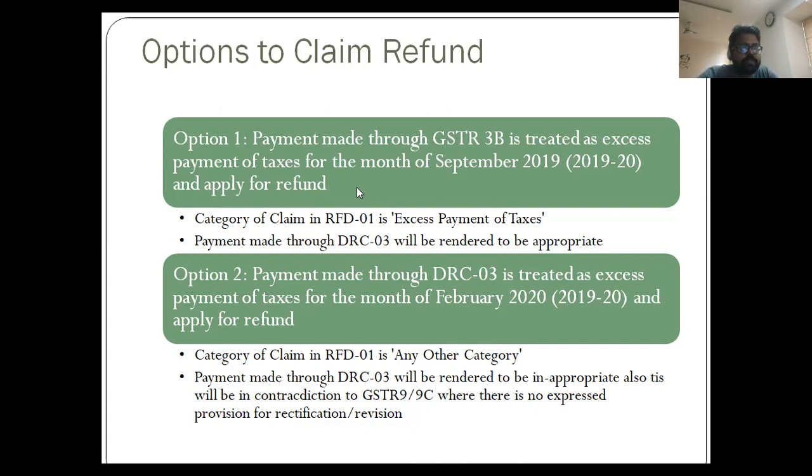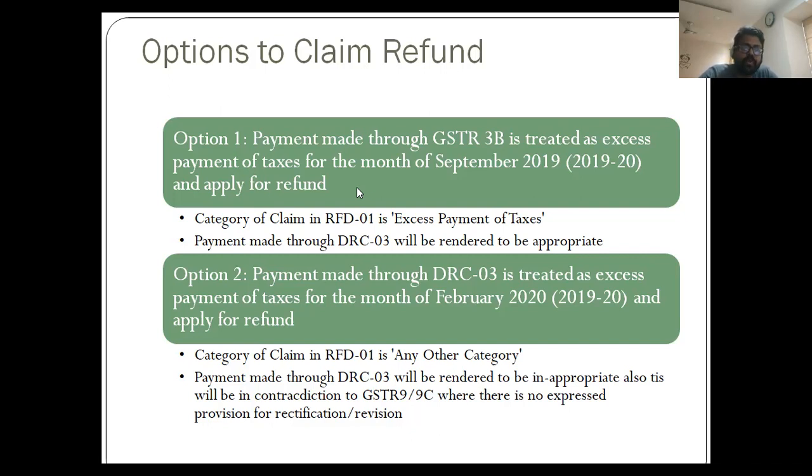But from the perspective of practical fallouts, choosing option 1 sounds logical, as in option 2 there is a mismatch with 9 and 9C, which is not curable, and probably in future it might result in keeping a lot of reconciliation for a possible inquiry from the department or the authority side.